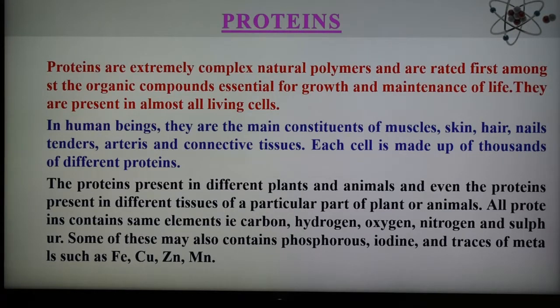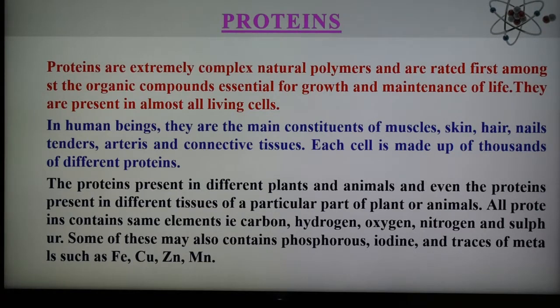The proteins present in the different parts of plants and animals, and even the proteins present in different tissues of a particular part, differ from one another in composition and biological functions. All proteins contain the same elements: carbon, hydrogen, oxygen, nitrogen, and sulfur. Some of these may also contain phosphorus, iodine, and traces of metals such as iron, copper, zinc, and manganese.